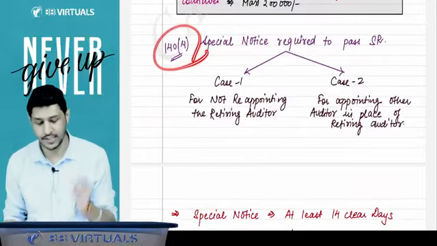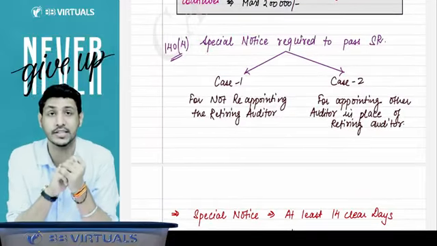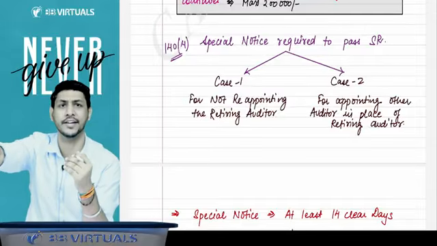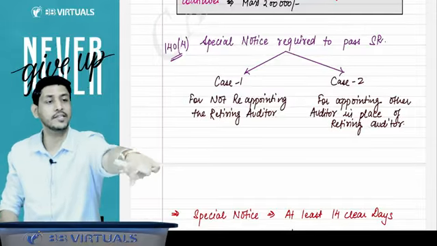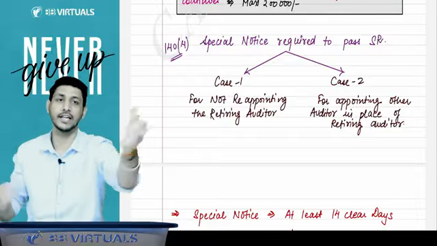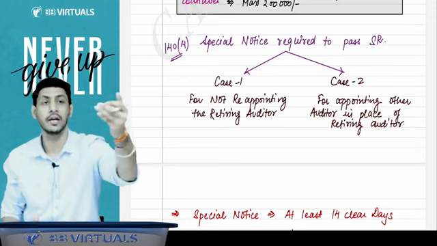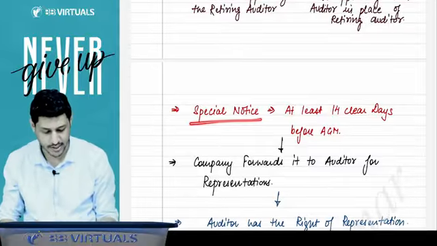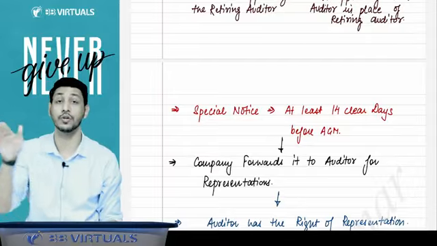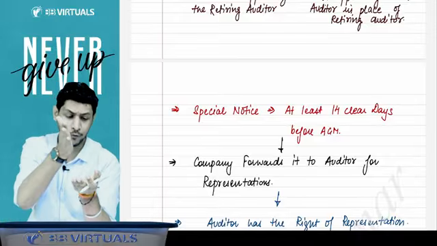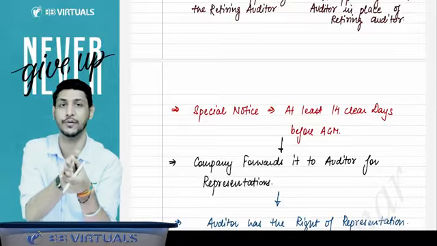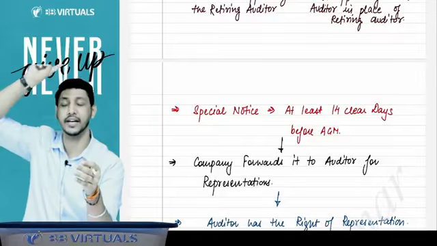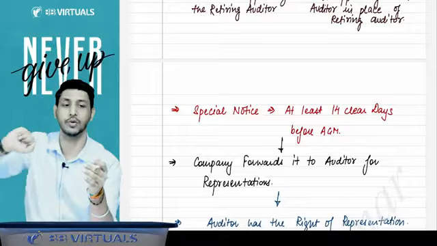Now we will come to section 140 subsection 4. I was telling you about the special notice, that some members of the company can send a special notice to the company that do not reappoint this retiring auditor or appoint this auditor in place of that retiring auditor. For any of the cases, they can send the special notice and the company will convene a general meeting and a special resolution will be passed. So this special notice is to be sent at least 14 clear days before the AGM. The members who are eligible to send this special notice, that we will read in section 115, will send the special notice to the company.